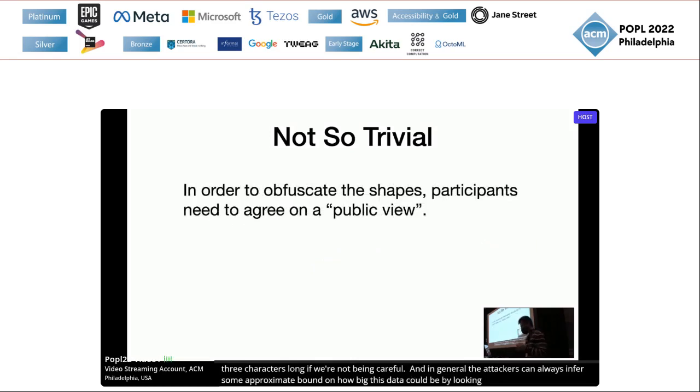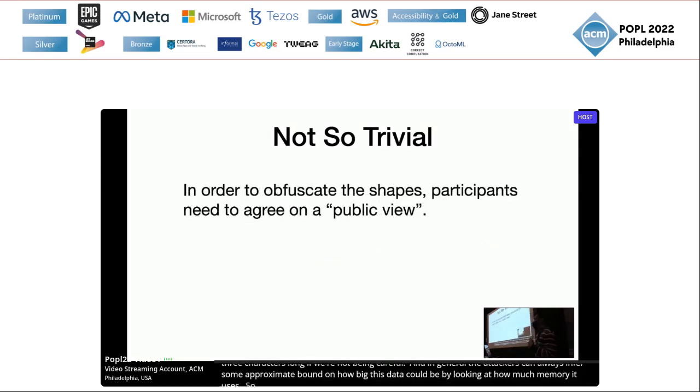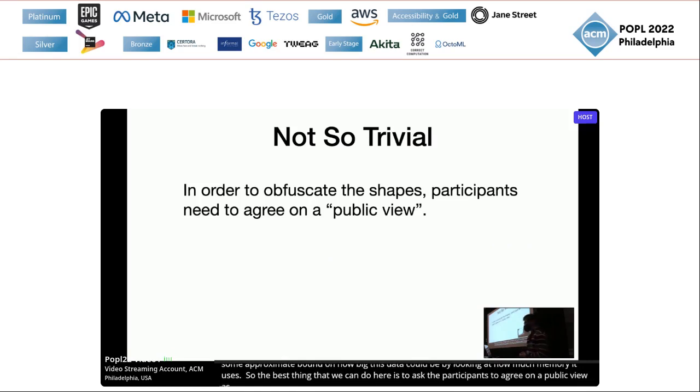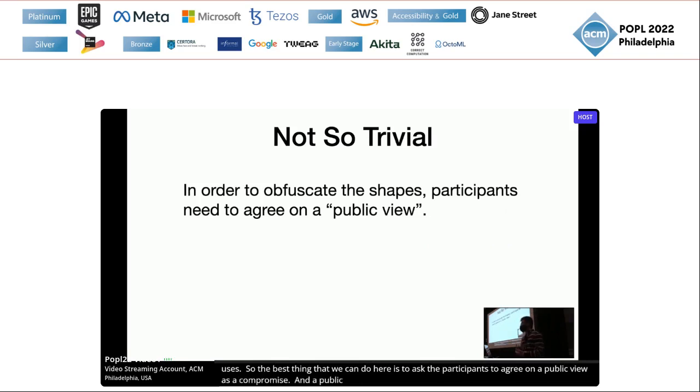So the best thing we can do here is to ask the participants to agree on a public view as a compromise. A public view is essentially some sort of upper bound on the shape of the data. For example, the public view of a list could be the upper bound of its length.